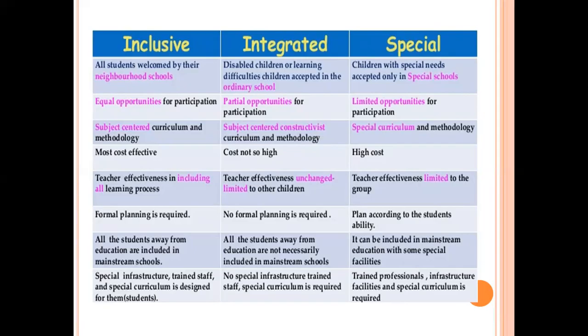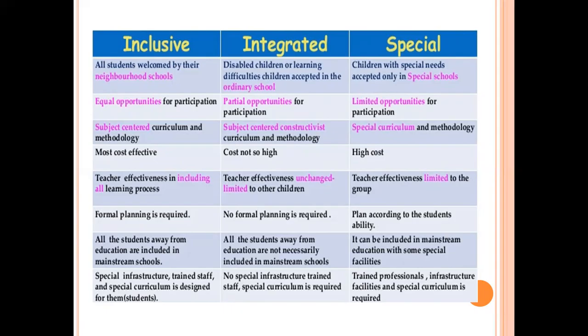In integrated school, teacher effectiveness is limited to other children, and in special school, teachers' effectiveness is limited to the group. Next point, in inclusive school, formal planning is required for the curriculum. In integrated school, no formal planning is required, and in special school, planning is according to the students' ability. Those students who have a disability of different type, there is a need for formal planning for course.